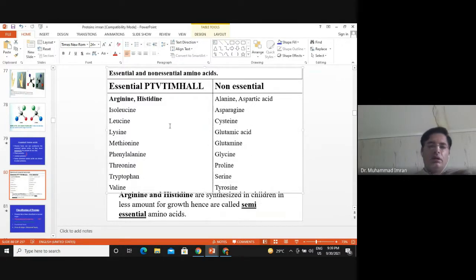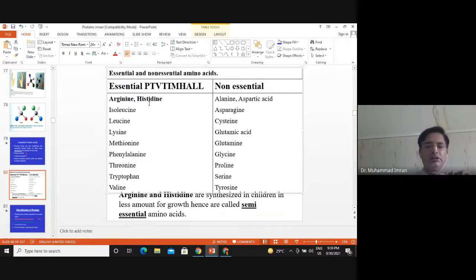Arginine and histidine are the conditionally essential or semi-essential amino acids. Why? Because their requirement increases during growth, but after adulthood there is less need for arginine and histidine.